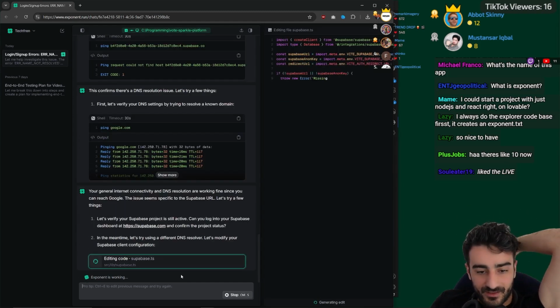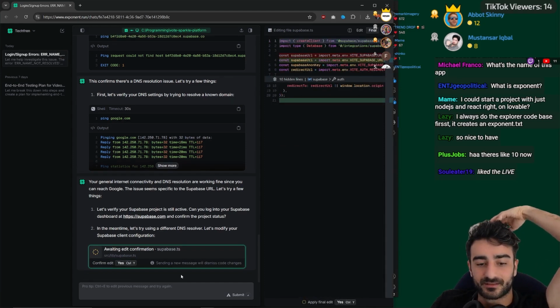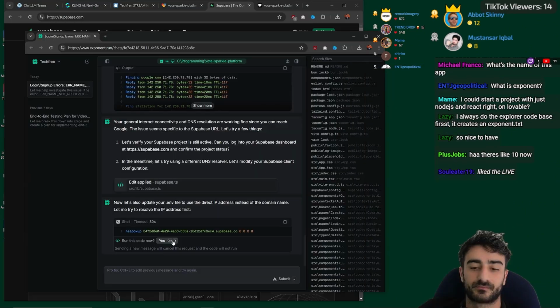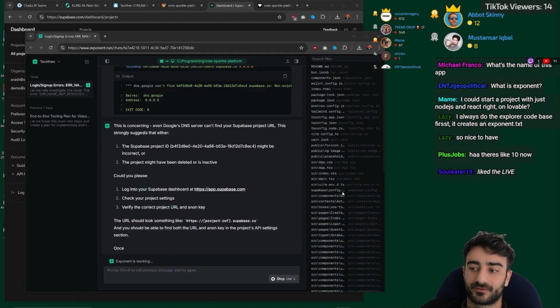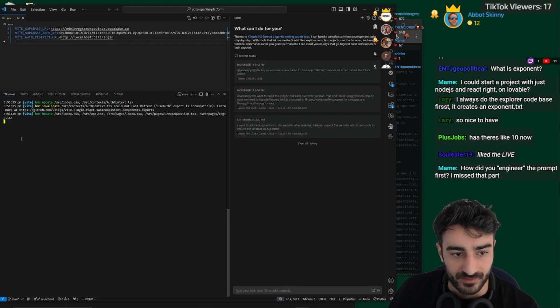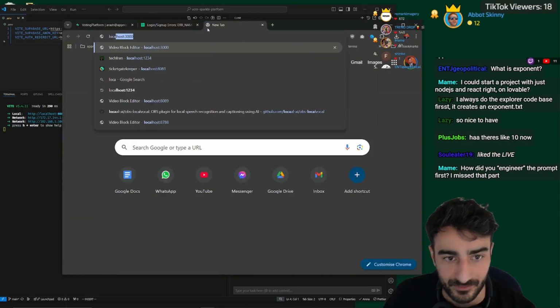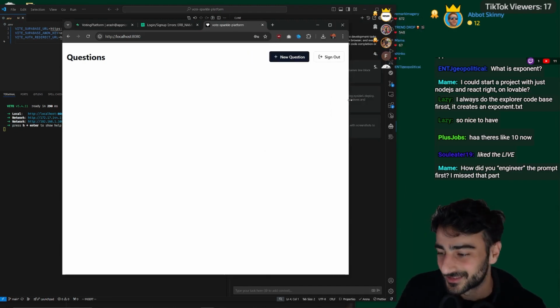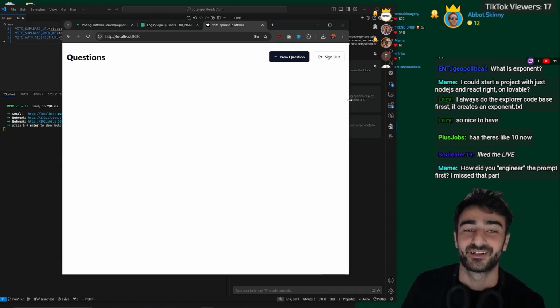So let's verify we can log into Supabase and confirm the project status. Whoops. In the meantime, let's try using a different DNS resolver. Let's log into Supabase. NS lookup. Wow. This is really awesome. In-depth debugging for sure. Restart your development server to pick up the new environment variables and try again. Let's go. Oh, it actually worked. Holy crap, let's go Exponent. Big props to Exponent for helping me debug the thing.